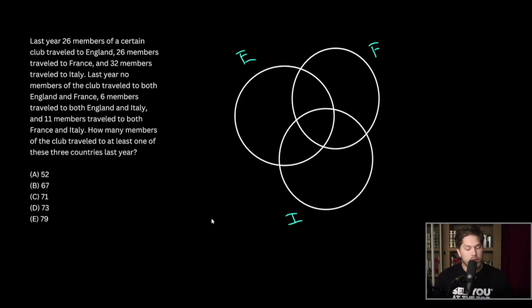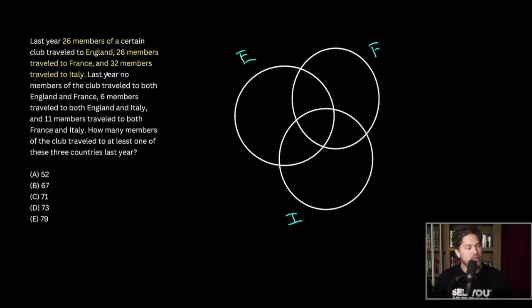Okay, so what were we told? We're told that 26 members went to England. So that means out of all of England's circle, there's going to be 26. 26 members traveled to France. 32 members traveled to Italy. So this is all good info, but we can't fill in our circles yet.